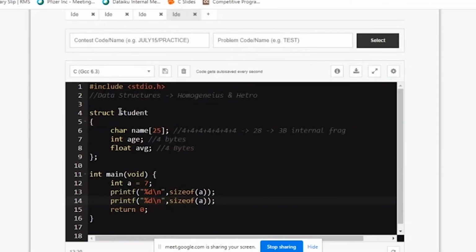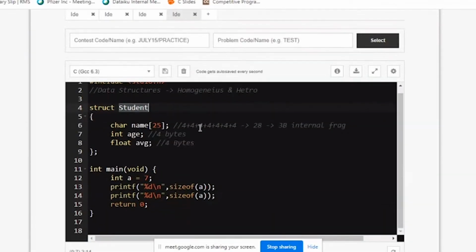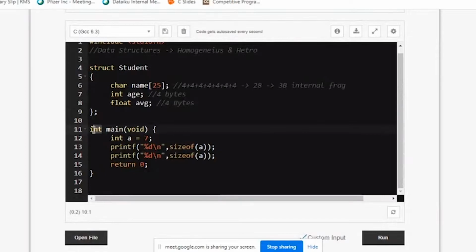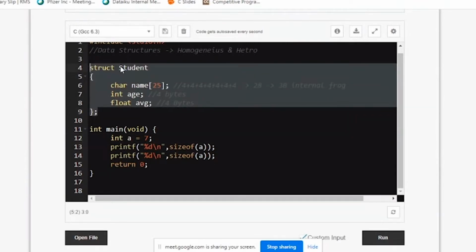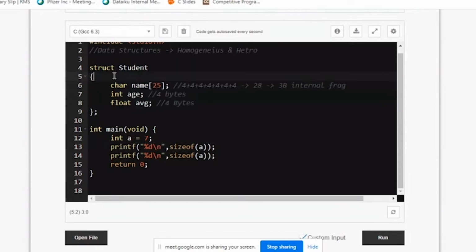In the same way, we will see the size of student. Student is a data structure now. Like int is a data type, the whole student is a data type now. Don't think it is a variable name. No, student is not a variable name. It's a user defined data type name. Int is a data type, a is a variable, so you have to be very careful. Most of you may say that student is a variable name. No, it's a user defined data type.